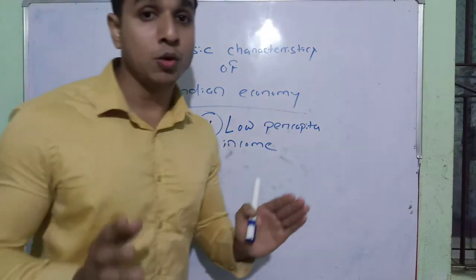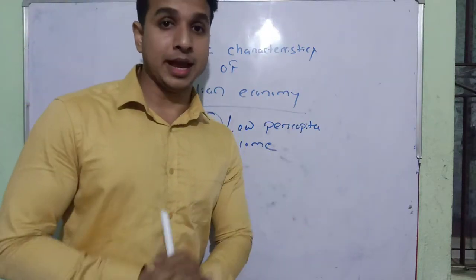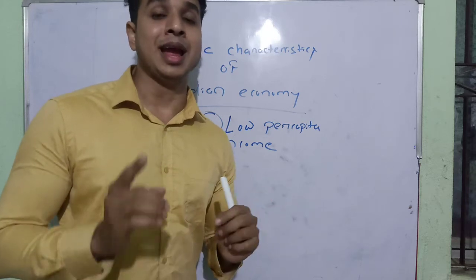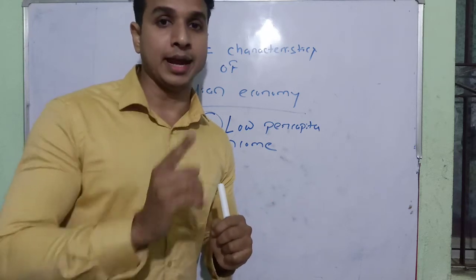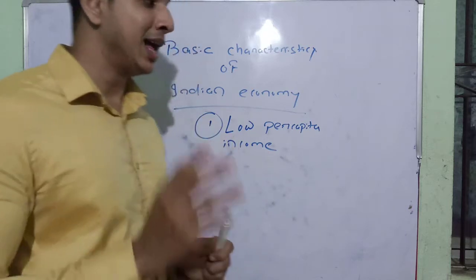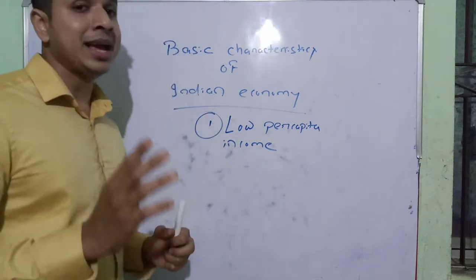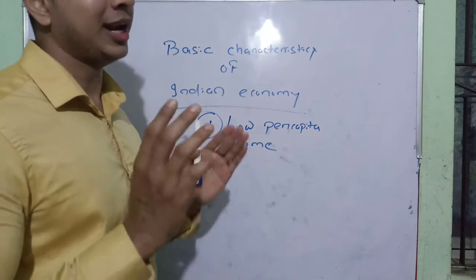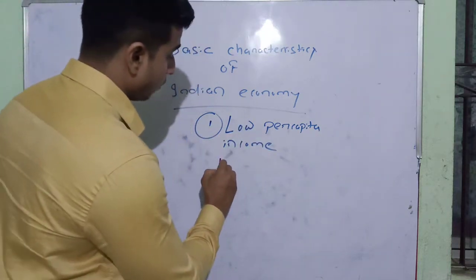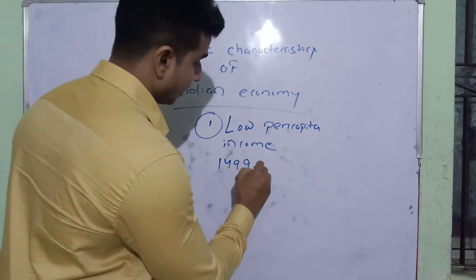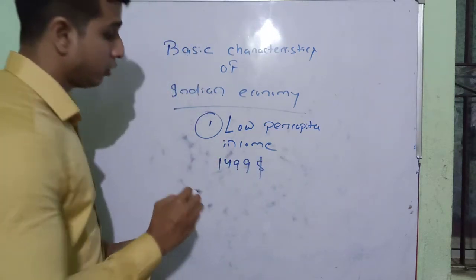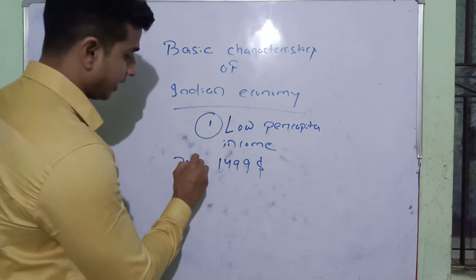So what is per capita income? Per capita income means the income per head. In India, the income per head is very low. It is about $1499 according to the census of 2011.